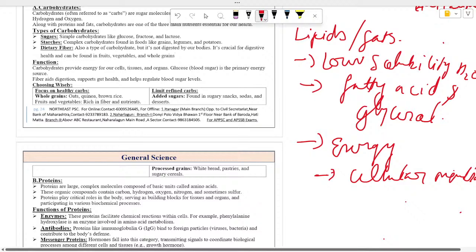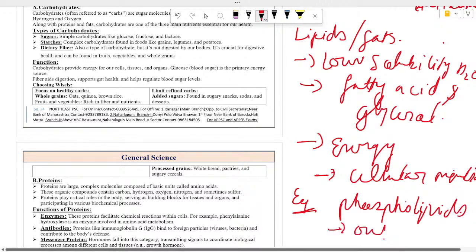If we see in the further class, when we'll see the physiology of digestion of the lipids, we will find lipids are the only food that get digested in the small intestine. Their digestion begins in the small intestine and ends in the small intestine. Some examples of lipids we can give are phospholipids, which are generally responsible for making the outer layer of the cell. So these are some of the examples.